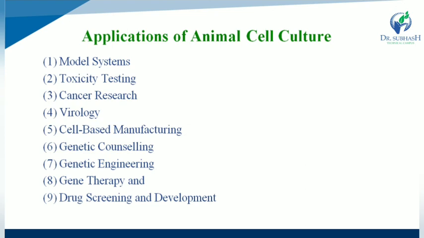Next one is gene therapy. In gene therapy, the ability to genetically engineer cells has also led to their use for gene therapy. Cells can be removed from a patient lacking a functional gene, and the missing or damaged gene can then be replaced. The cells can be grown for a while in culture and then replaced into the patient. An alternative approach is to place the missing gene into a viral vector and then infect the patient with the viruses in the hope that the missing gene will then be expressed in the patient's cells.